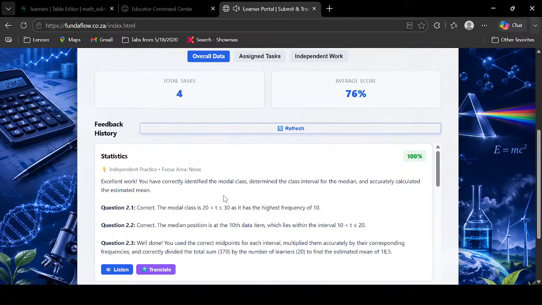Okay, let's give a round of applause, guys. Let's give him some flowers. That's why I said Fundaflow doesn't penalize me. This Fundaflow likes me.